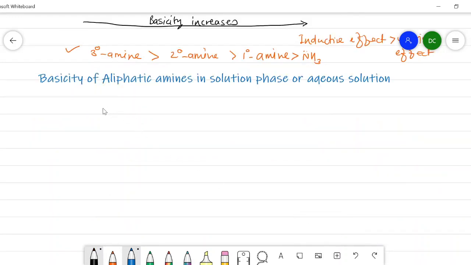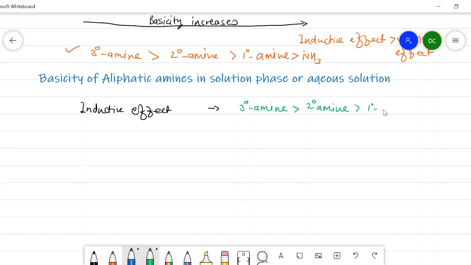As seen in the gaseous phase, we know that a tertiary amine is more basic than secondary and primary amine. So according to the inductive effect, I will write here the order of basicity: a tertiary amine is more basic than a secondary amine, than a primary amine.